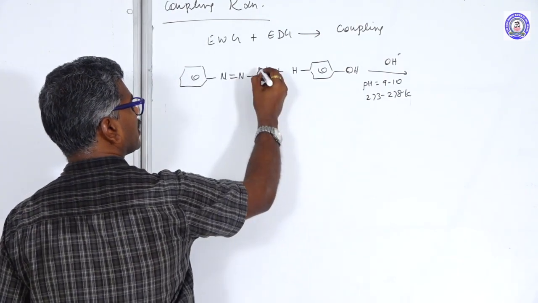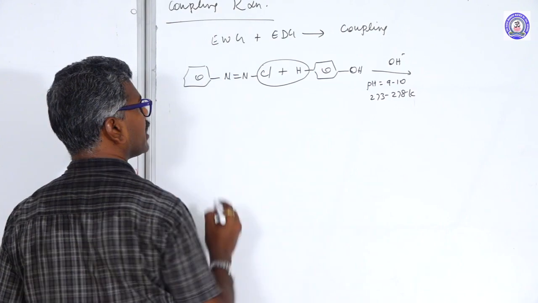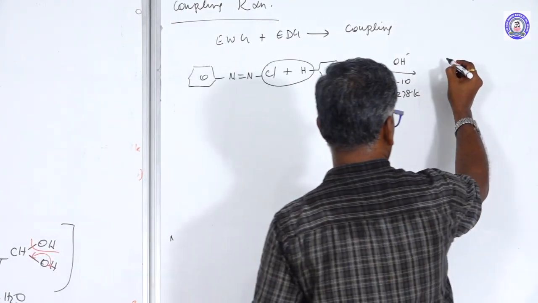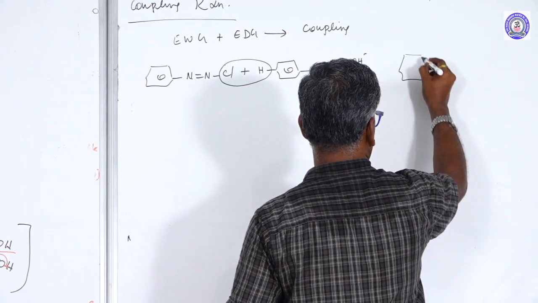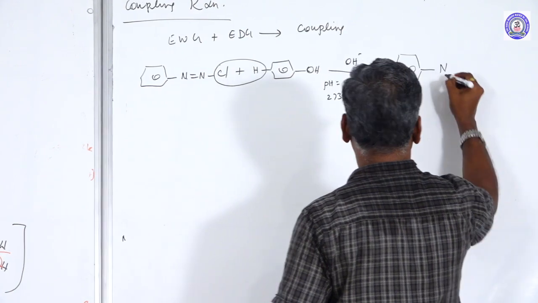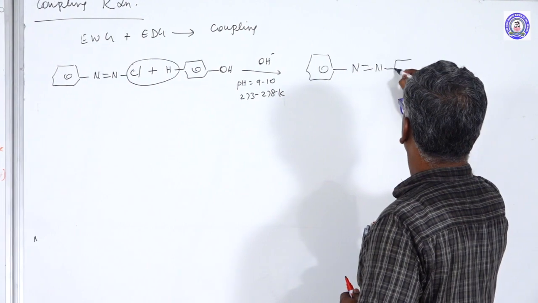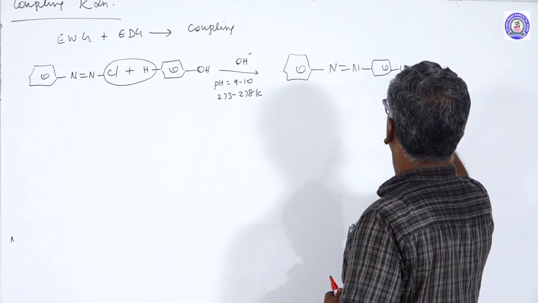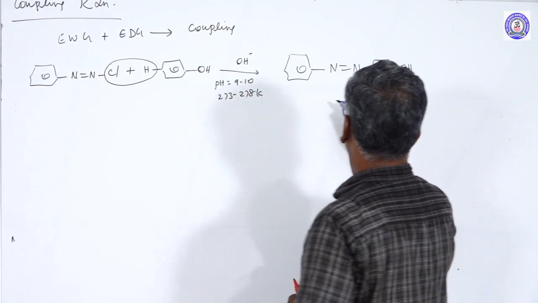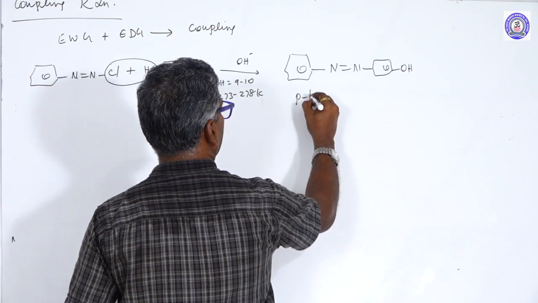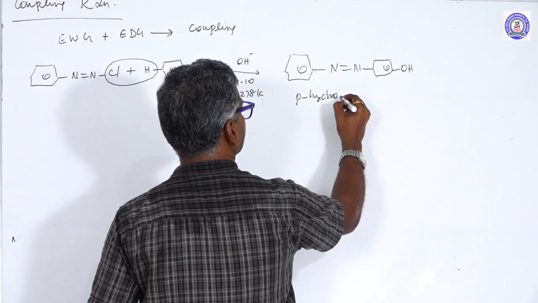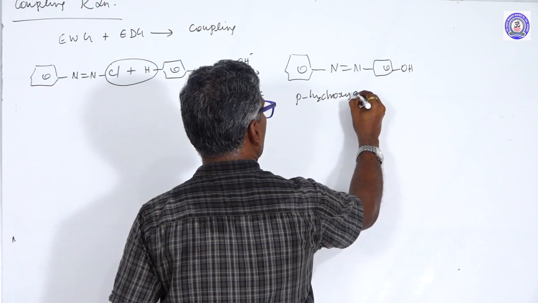At that temperature, chlorine and hydrogen are replaced to form the product with the OH group. This is named para-hydroxy azobenzene.